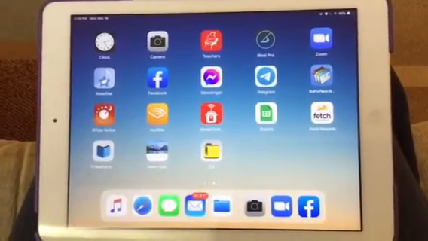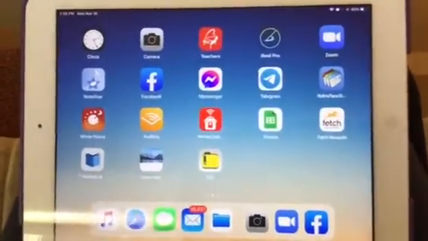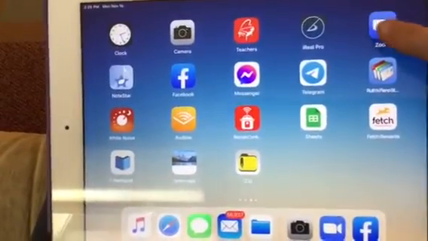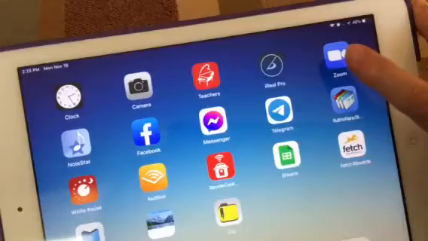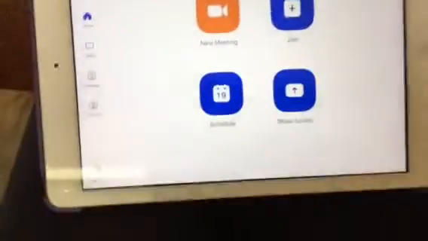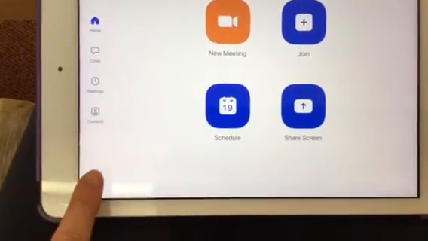It's a two-step process. The first thing you're going to do is open your Zoom app. Oops, sorry, I'm trying to film this and touch it too. It's hard. Okay, so you're going to touch this Zoom app, and this will open. Down in your lower left, you should see Settings.